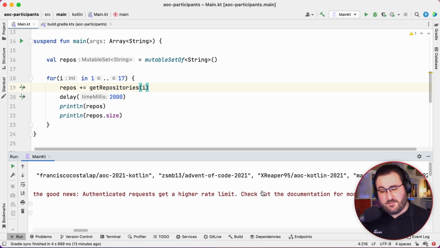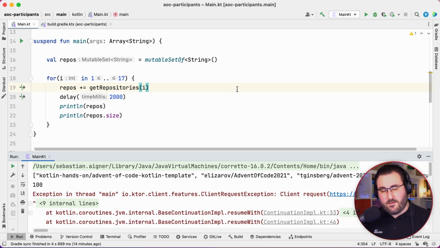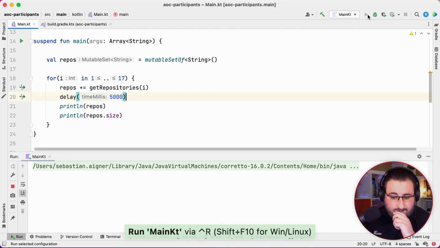So there are 2 ways to do this now. Authenticated requests get a higher rate limit, or I guess we could just wait even longer. I don't want to deal with authentication right now, so I'm just going to up this to like 5 seconds, and then through the power of movie magic, you don't have to wait in agony to see whether this works like I do. So let's run this again and probably fast forward this part.